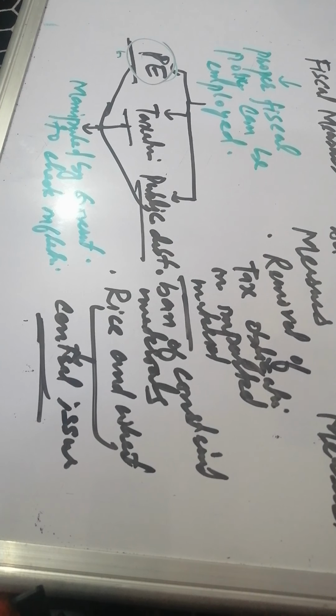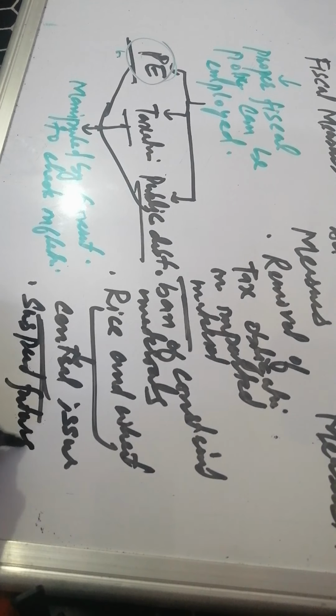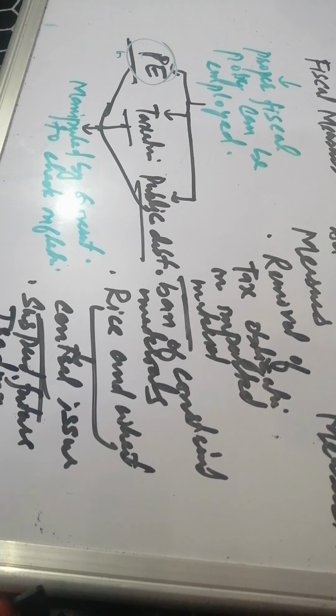In the same way, regarding the hoarding, we can suspend the future trade. Future trading means the hoarders who hoard food items like rice, wheat, maize, bajra, or whatever cereals or pulses. If this future trade is suspended, they cannot trade their hoarded material into the market, as a result of which there will be no inflation in the market. So it is one of the measures to check the inflation at administrative level.